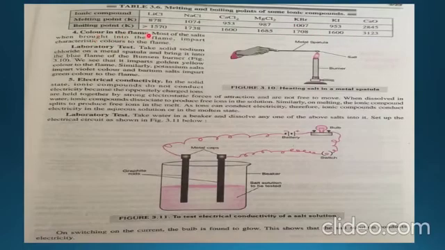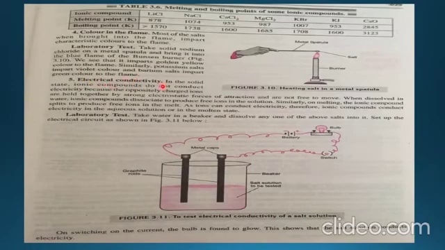Next is color in the flame. Most of the salts when brought into the flame impart a characteristic color to the flame. So how? Take solid sodium chloride on a metal spatula. Spatula means a spoon-like structure. Okay, and bring it into the blue flame of the Bunsen burner. We see that it imparts a golden yellow color to the flame. Similarly, potassium salts impart violet color and barium salts impart green color to the flame. So they give characteristic colors in the flame.